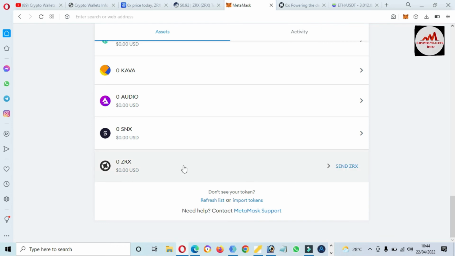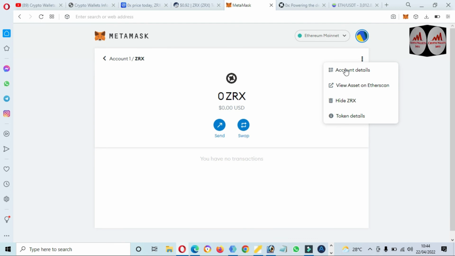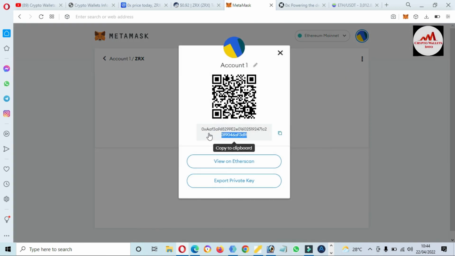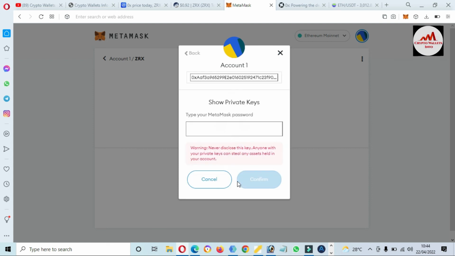But before you deposit on this wallet, you must click on edit, and after that click on the assets option, account details, and then you will get the wallet address which you are going to use for deposit. But before depositing, you must find your private key. There is an option available to export private key. I am going to enter my password here to show the private key.